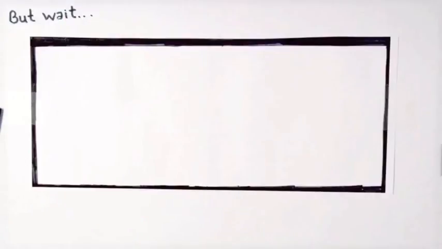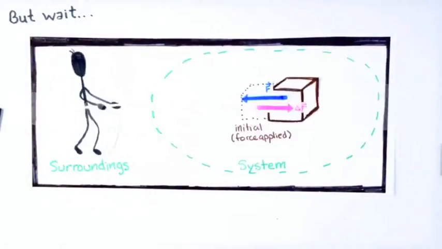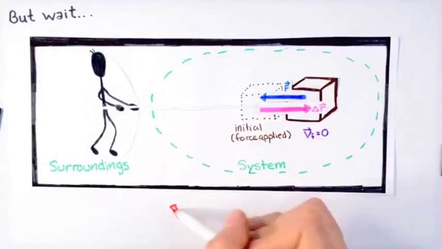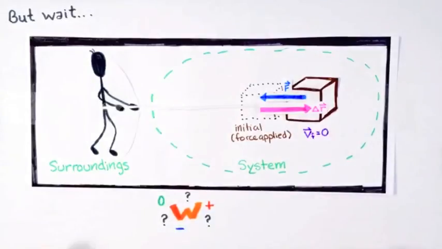Now let's try this expression for the work on this third example, which is exactly the same as the first two, except in this case the force is pointed opposite to the direction of motion, the direction of the displacement. Is the work done by the force positive, negative, or 0?